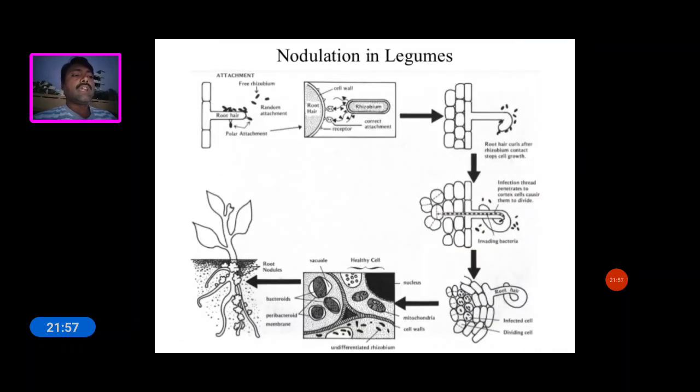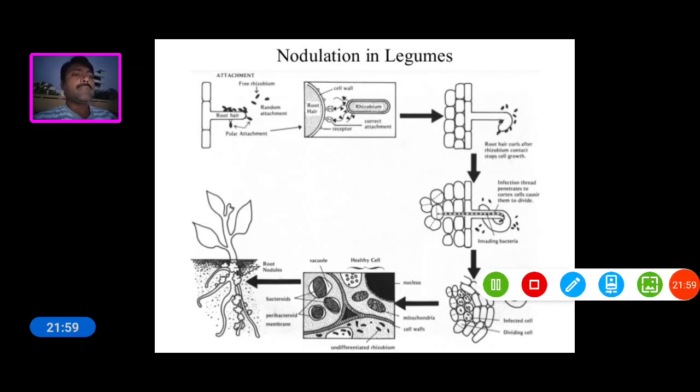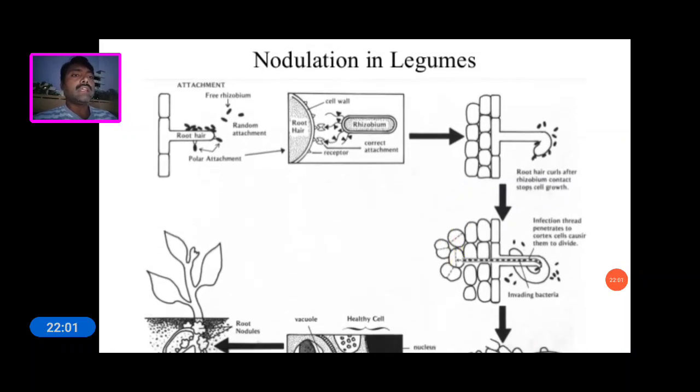So this is the nodule formation in leguminous plants. This is the clear diagram. The first one is the root hairs, and this is the rhizobium attachment to the root hair. The first step is attachment, and these root hairs secrete special